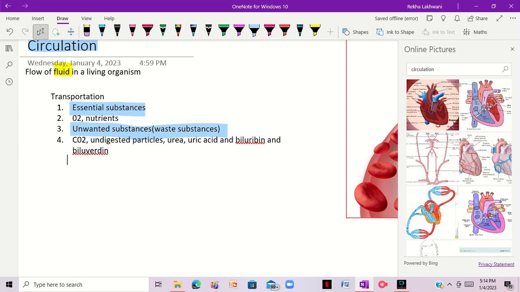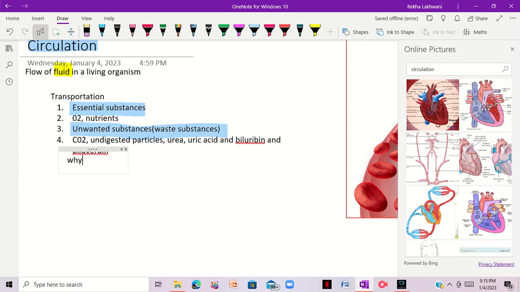Why is there a need of transportation when we have diffusion? We know that diffusion takes place in our body. We have also studied other types of transport to facilitate diffusion. We have active transport, we have symport, right? We have these kinds of transportation. So why do we use circulation?